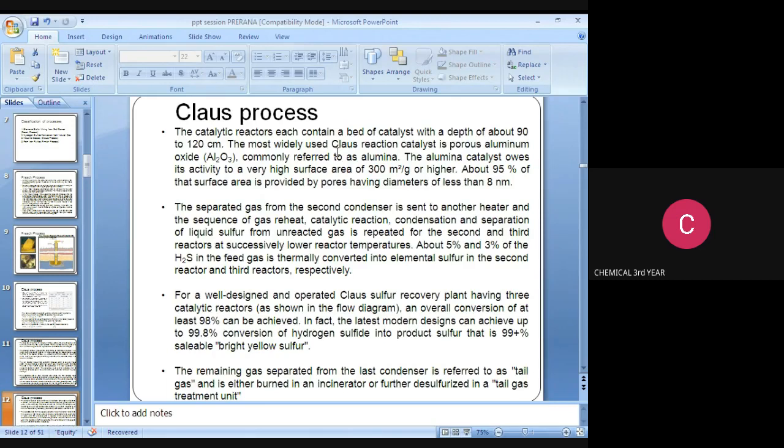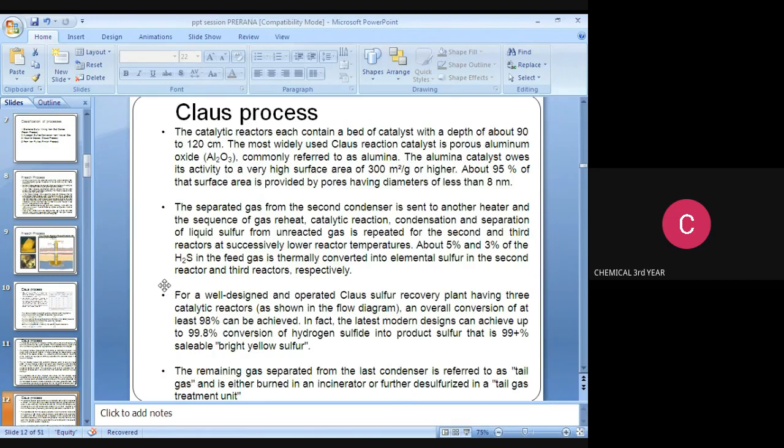About 5% and 3% of the H2S in the feed gas is converted into elemental sulfur in the second and third reactors respectively. For a well-designed and operated gaseous sulfur recovery plant having three catalytic reactors, as shown in the diagram, an overall conversion of at least 98% can be achieved.